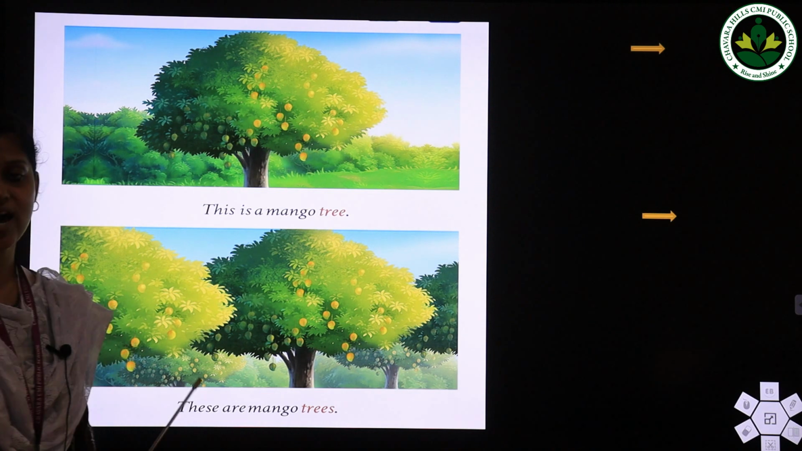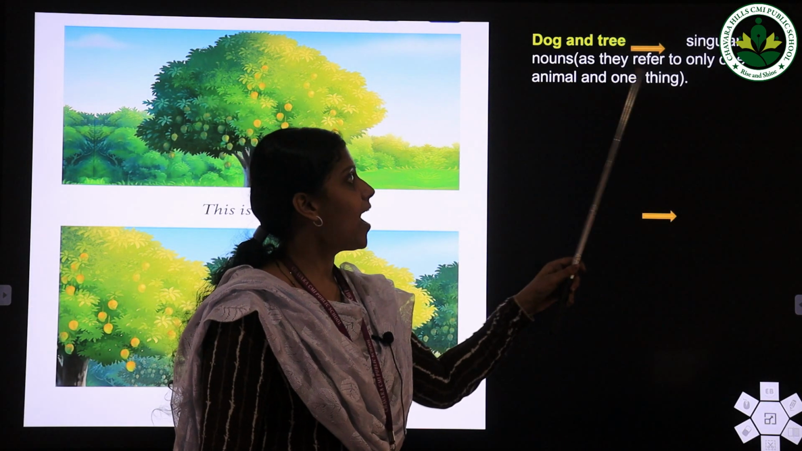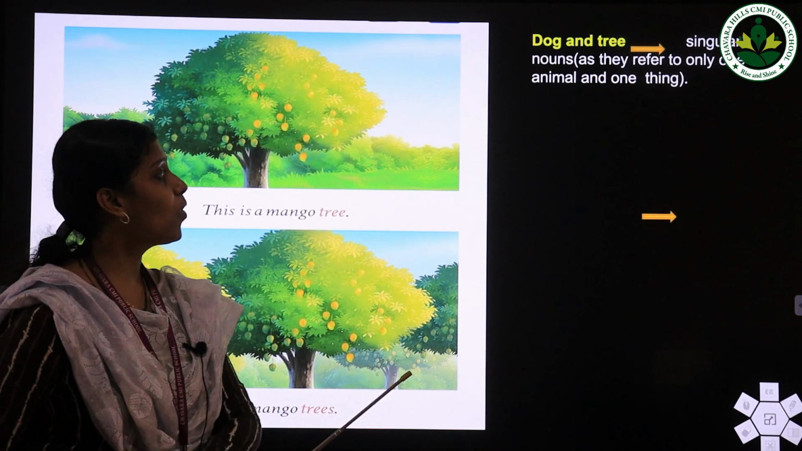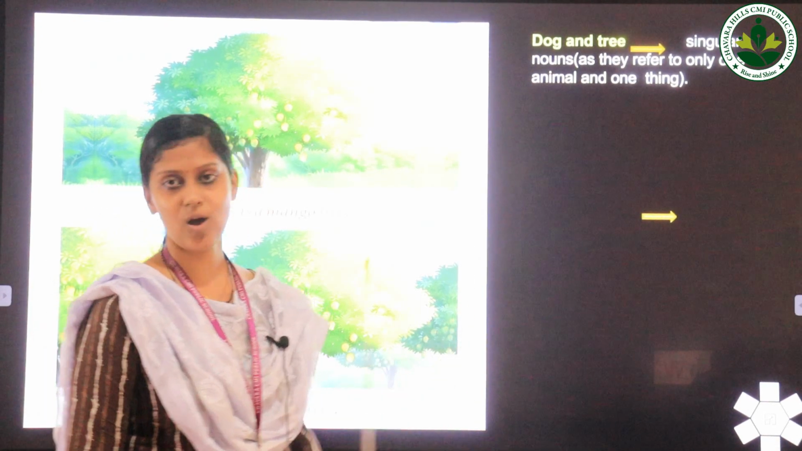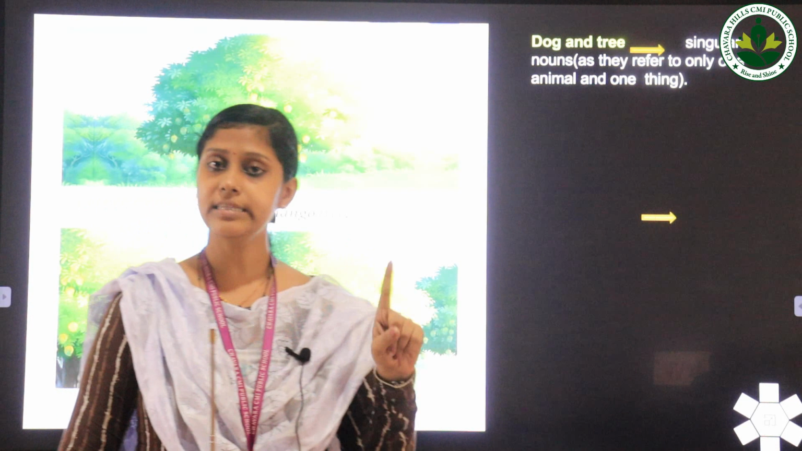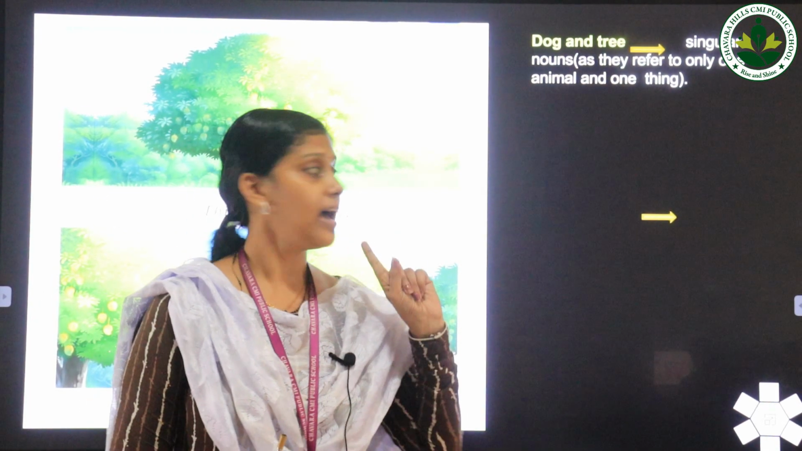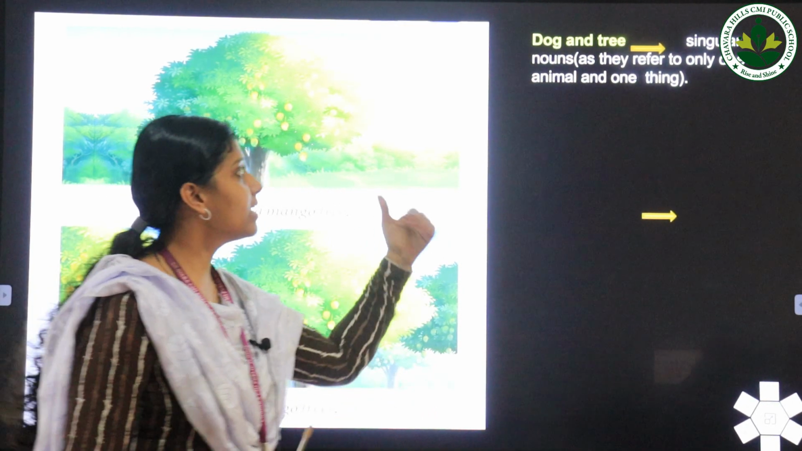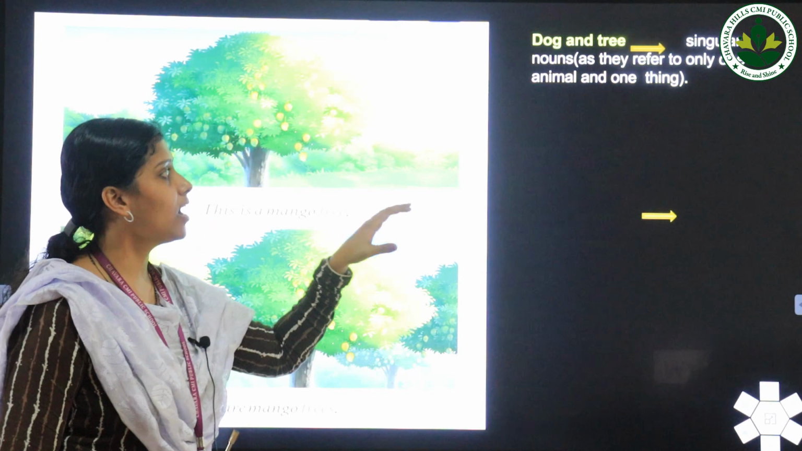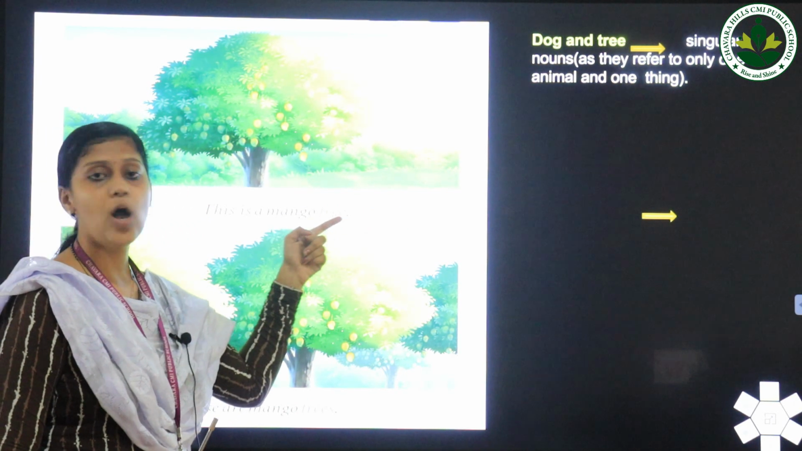Here the words dog and tree are singular nouns as they refer to only one animal and one thing. So they are the examples of singular nouns.